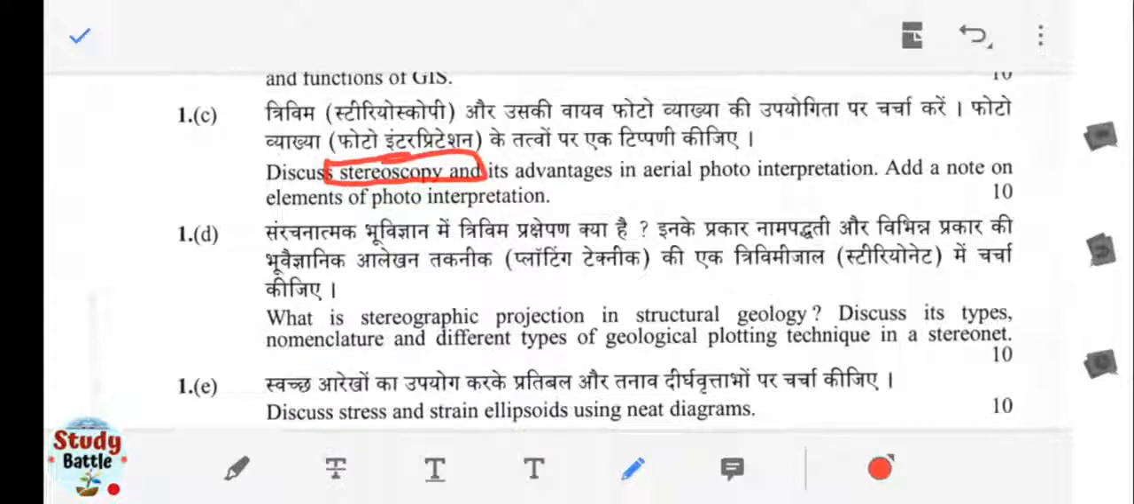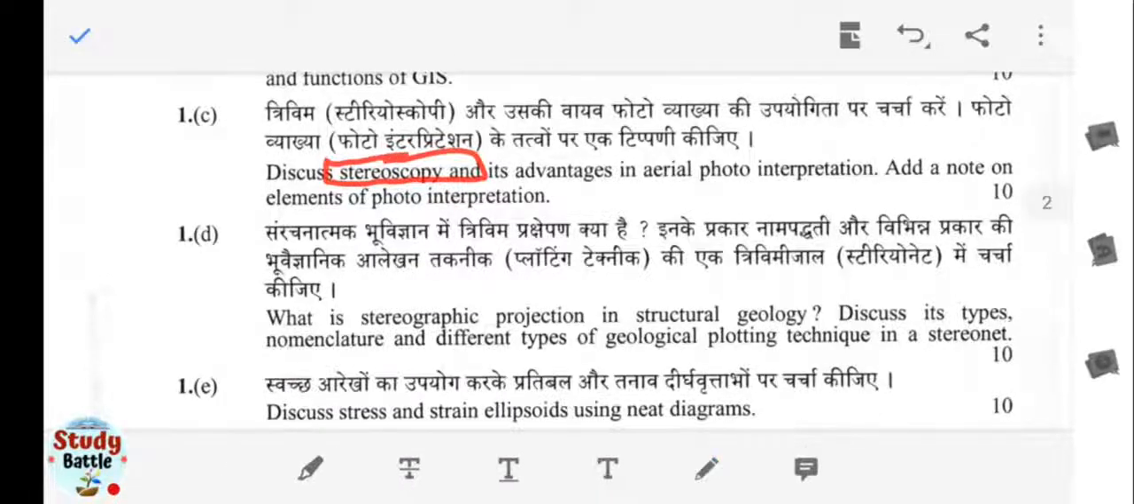Okay. Next one is from structural geology. What is stereographic projection in structural geology, discussing the types, nomenclature, as well as the different types of geological plotting techniques. The poles we can plot, the planes, the data of the planes and the points or the poles. These types of plotting techniques we have to discuss here, along with the concept of stereographic projection.